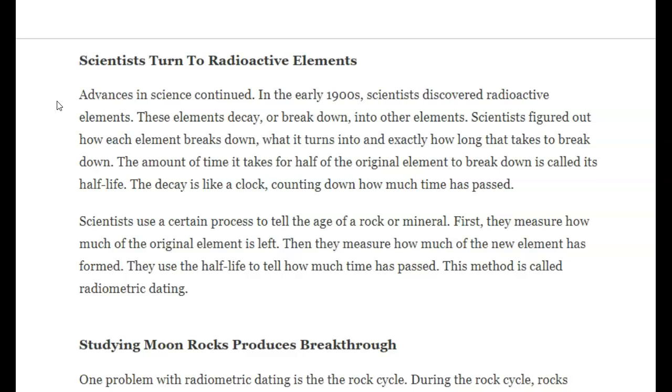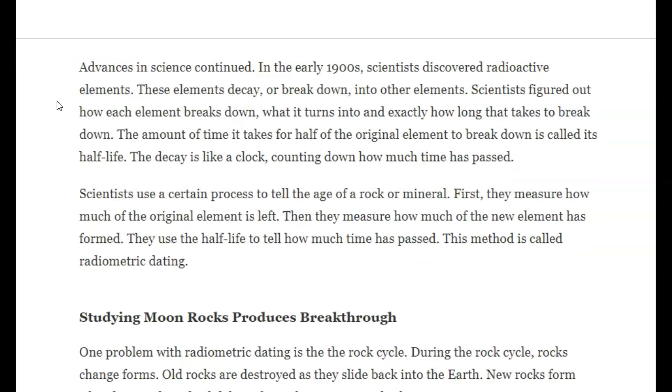So remember when we were learning about Marie Curie and we talked about how radioactive elements kind of break down and send off little bits and pieces of their particles? Well, as they do that, they break down, right? They turn into something else. And if we can discover how long it takes for half of it to break down, that's called the half-life.